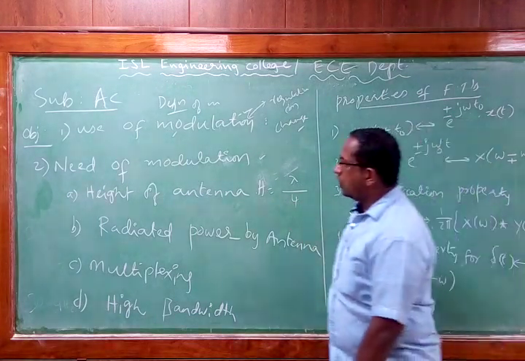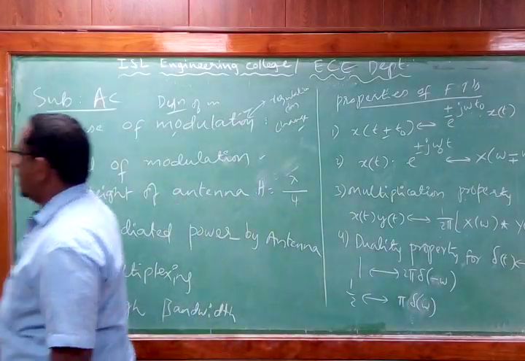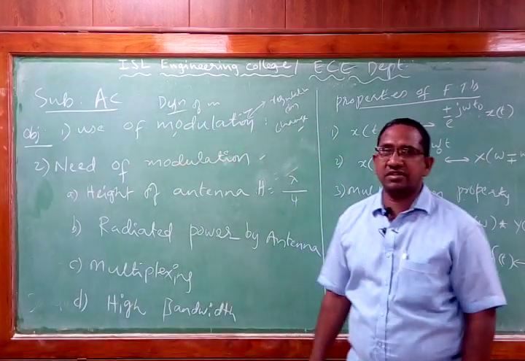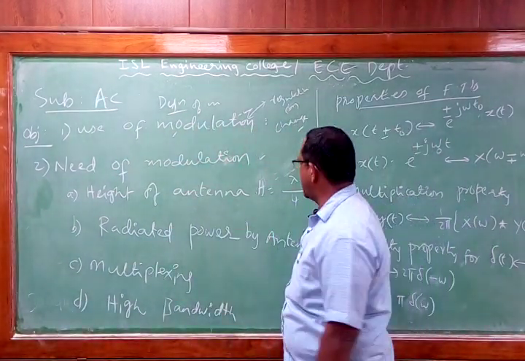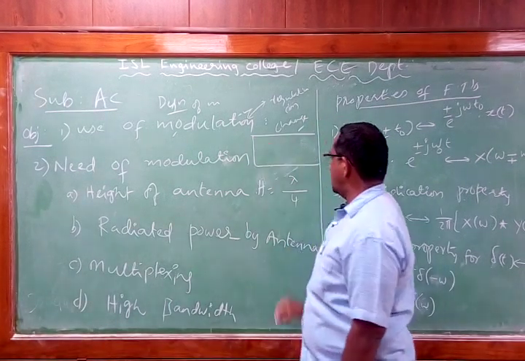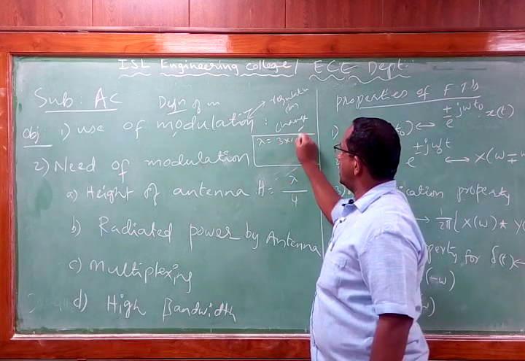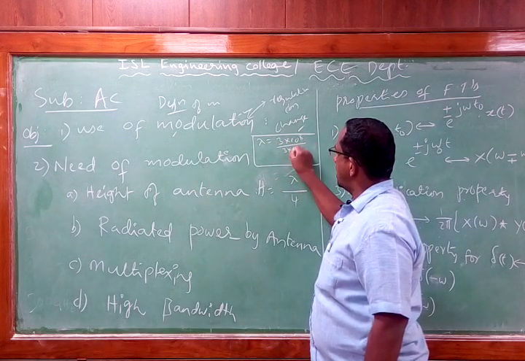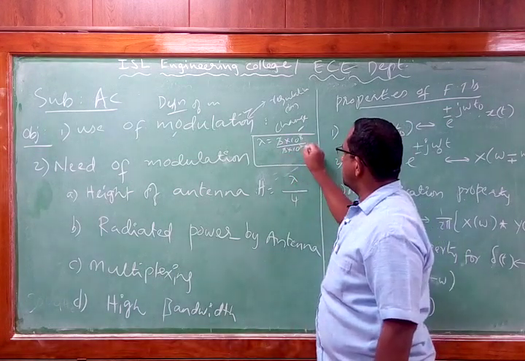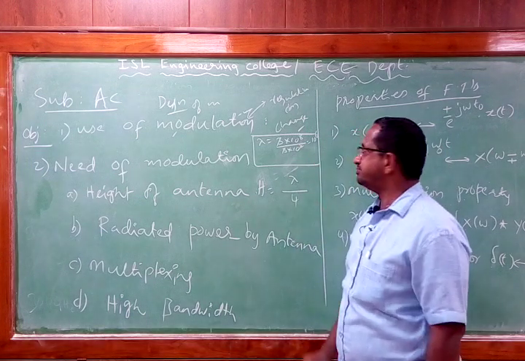Now if you use a low frequency signal, what are the low frequencies that we have? I can just take a 300 Hz signal as a low frequency signal, because that comes under extremely low frequency. So if I take a 300 Hz signal, what can we have to get lambda? Lambda is equal to 3 into 10 power 8 by 300, the signal frequency. So the 3 will get cancelled, and we get 10 power 6.